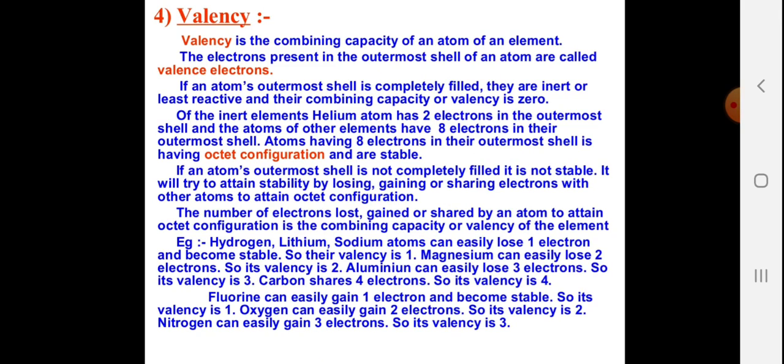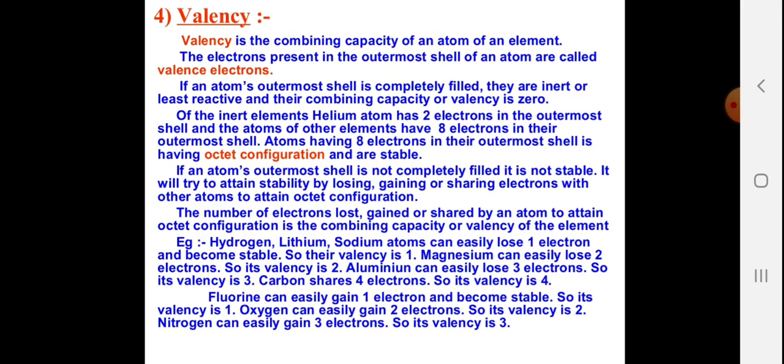Now, any element will try to complete its outermost shell with the octet configuration. That means the outermost orbit must have 8 electrons to complete the octet, and so they turn out to be inactive and stable. If an atom's outermost shell is not completely filled, it is not stable.